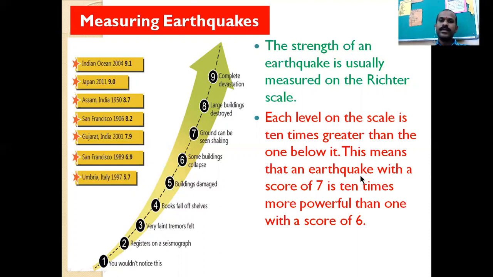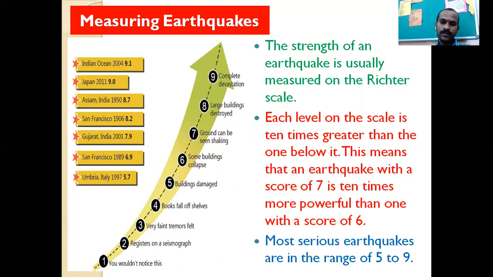This means that an earthquake with a score of 7 is 10 times more powerful than with the score of 6. Okay, 7 on the Richter scale is 10 times more powerful than 6 on the Richter scale. Okay, the most serious earthquakes are in the range of 5 to 9. Okay, 5 to 9 on the Richter scale, these are the most serious, disastrous, terrible earthquakes, we can say that.